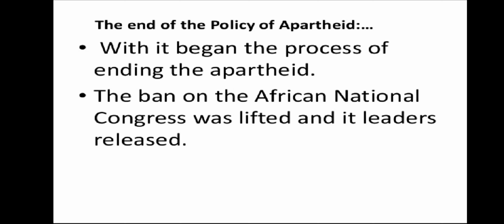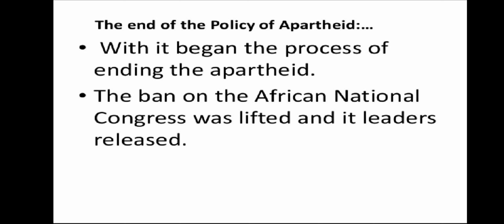Let us talk in detail. Since 1950, the blacks, coloreds and Indians fought against the apartheid system. They launched protest marches and strikes. The African National Congress was the umbrella organization. Now, what is an umbrella organization? It means several other organizations were there.